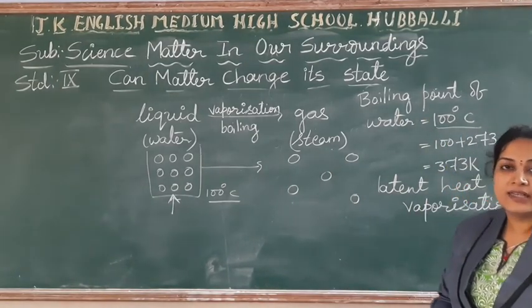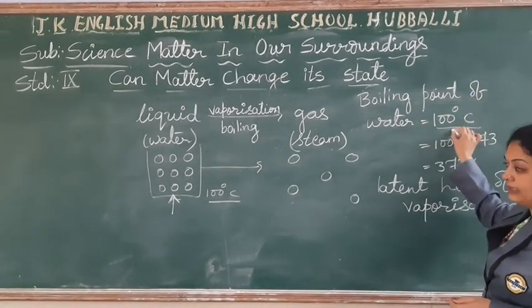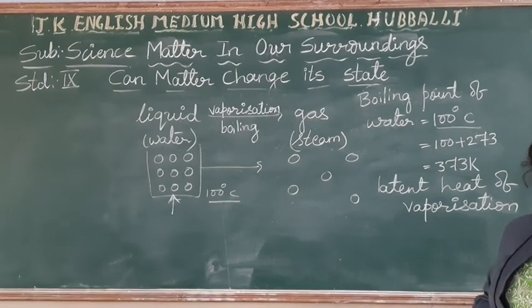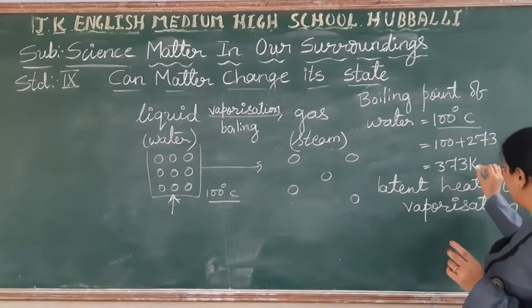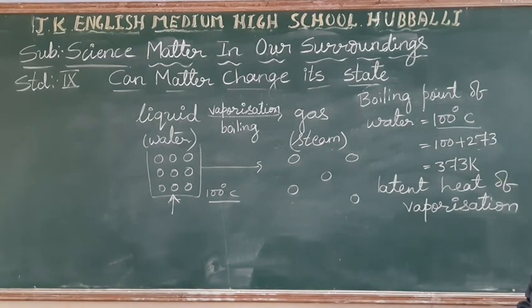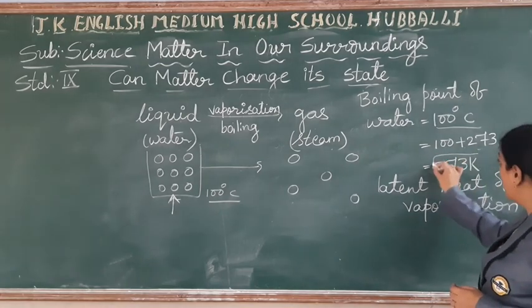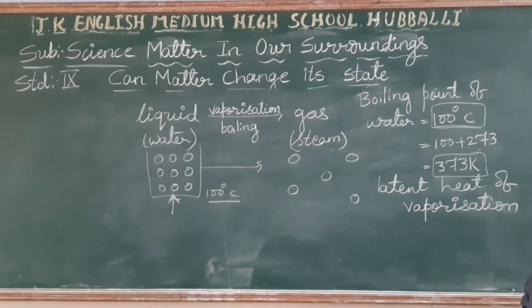So this 100 degrees Celsius is called the boiling point of water. If you want to convert this boiling point from degree Celsius to Kelvin, add 273, this will be 373 Kelvin or 100 degrees Celsius. Right, students?